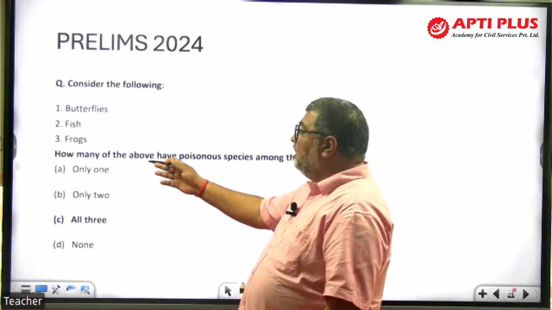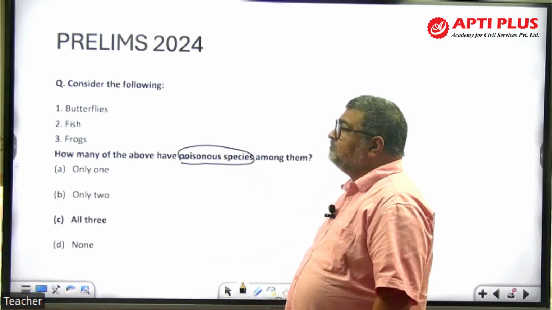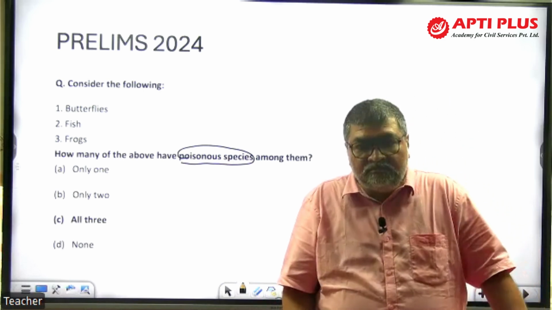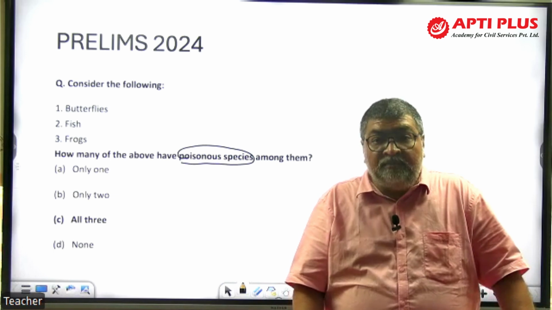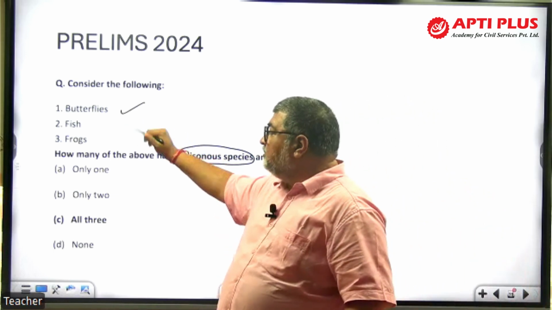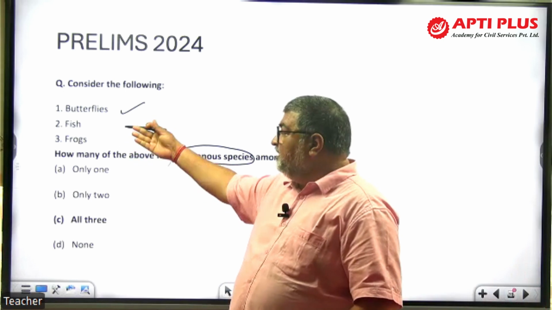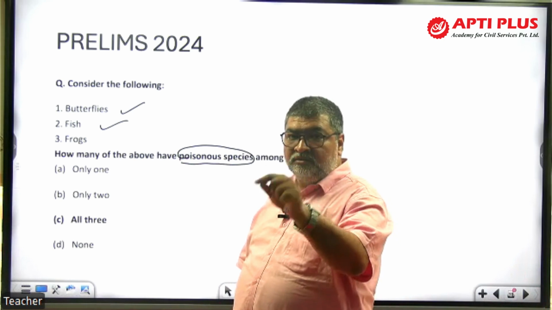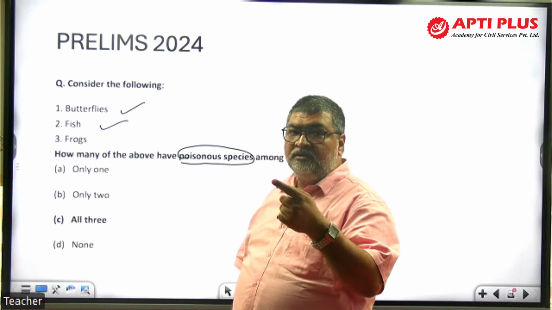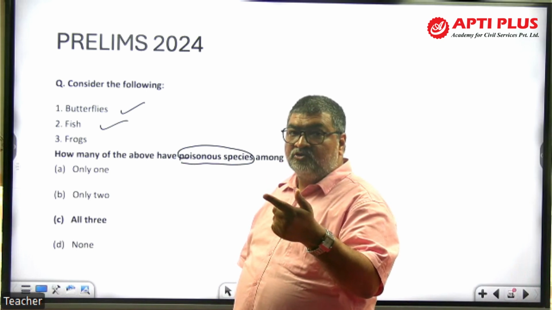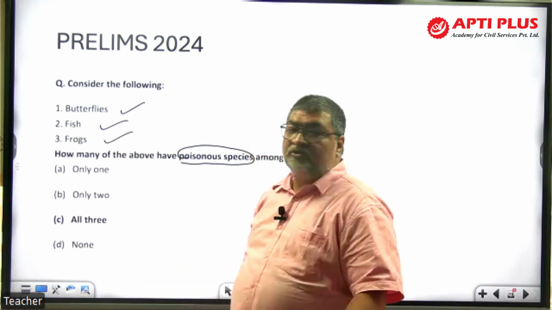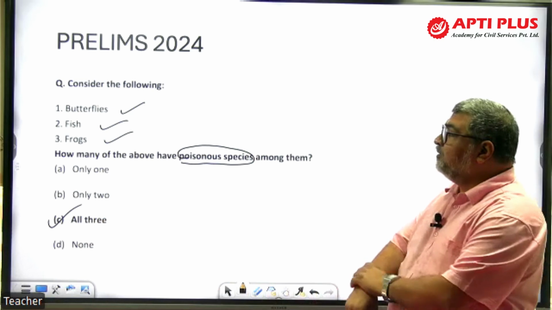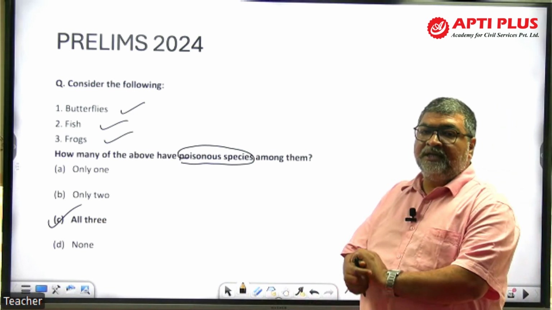Butterflies, fish, frog. How many of them are poisonous species among them? इनमें से कौन कौन से poisonous है? Again, animal world. Again, questions are from the animal world. So some butterflies are poisonous. They avoid the predators. Fish also can be poisonous, which is stinging, like manta ray, sting fish, sawfish. There are frogs. Certain frogs are also poisonous. So here the answer is all three. 2024 prelims exam. Direct question.